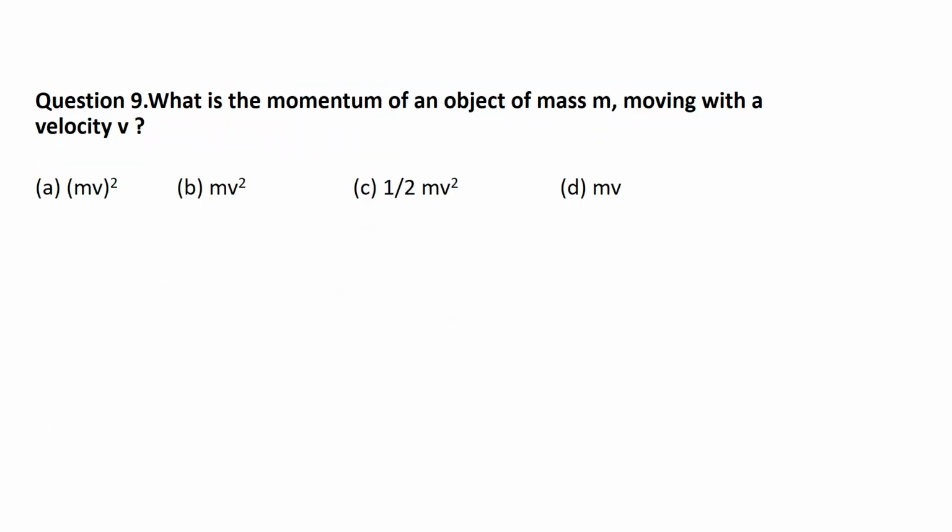Next, move to question number 9. What is the momentum of an object of mass m moving with a velocity v? A simple definition of momentum is given, mass into velocity. Here mass is m, velocity is v, so of course the answer D is correct, that is mass into velocity. Momentum is denoted by p and it is mass multiplied by velocity, mv, so option D is correct.